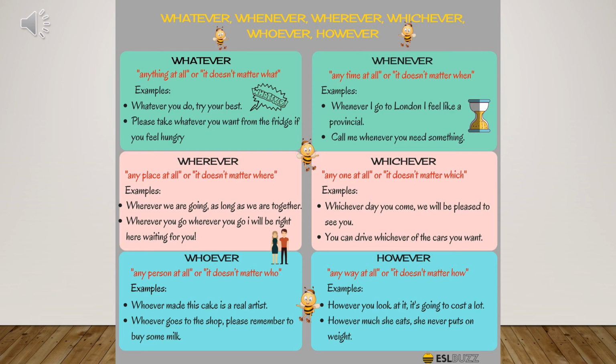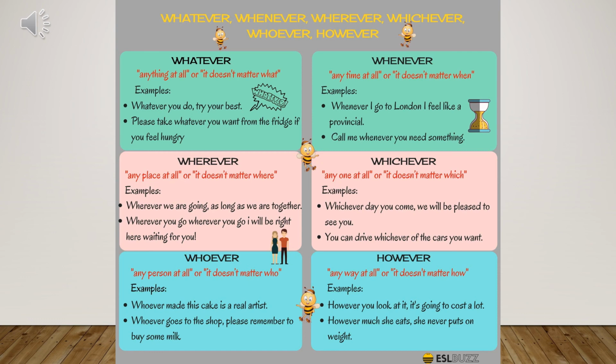Or with however, for example. I don't want you to confuse the meaning of however with the transition word that we saw, because it has two meanings, right? Look at the examples of however. However you look at it, it's going to cost a lot. It doesn't matter the way you look at it.